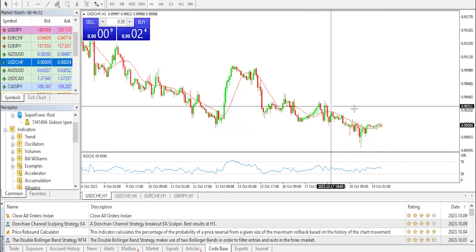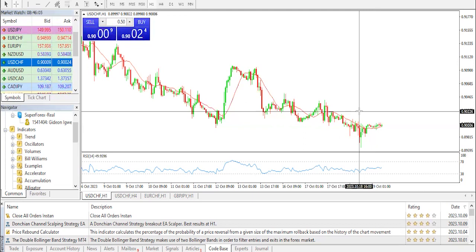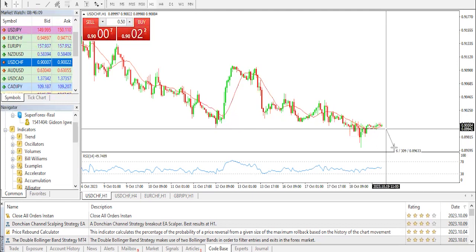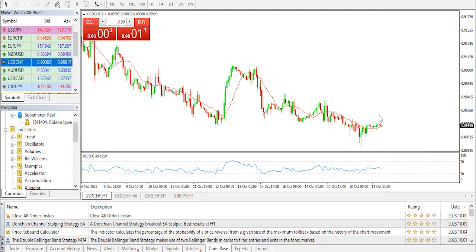guidance. Well, on a fundamental level, we saw that last week the Swiss producer and import prices fell 1.0% year on year in September from the previous reading of a 0.8% drop. On a monthly basis, the figures dropped 0.1% versus a 0.8% drop prior, and traders will monitor the US jobless claims, the Philly Fed index, and of course the existing home sales due later today.